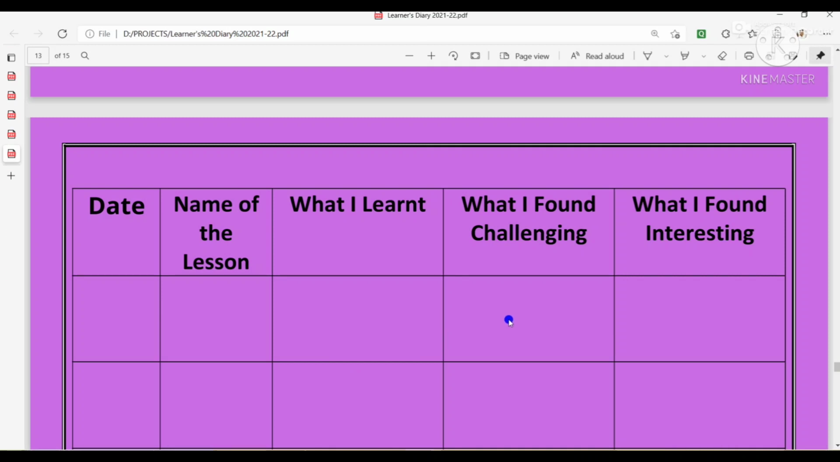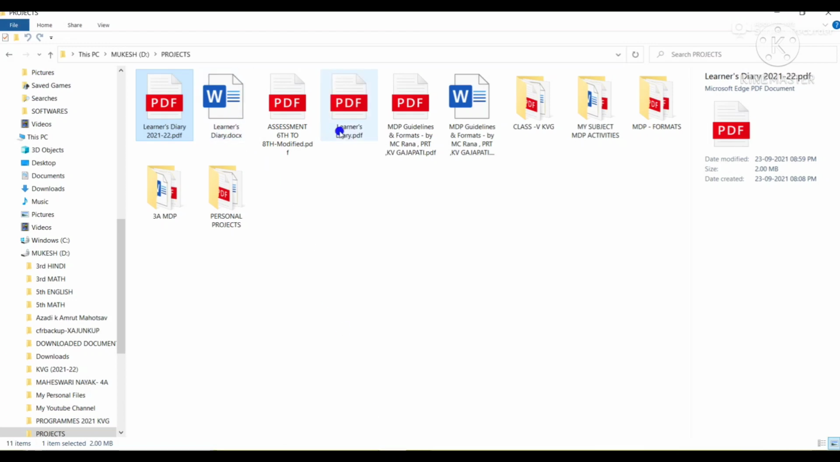And this learner diary, you have to make one learner diary for each subject. That means however many subjects there are in your class, you have to make that many learner diaries for yourself. So now I will show you regarding this.